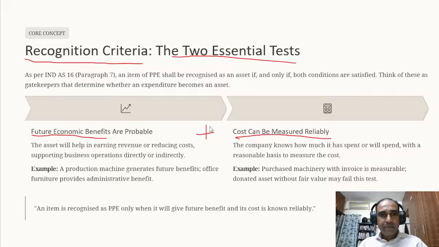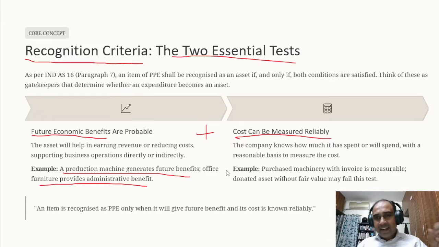Future economic benefit means what? When you possess that asset, when you have that asset in the company, either it should generate revenue or it should bring down the cost. Okay, so that is meant by future economic benefit. That means the asset should give you some future economic benefit. A production machine generates future economic benefit. Office furniture provides administrative benefits. So all these are future economic benefit, and cost can be reliably measured.